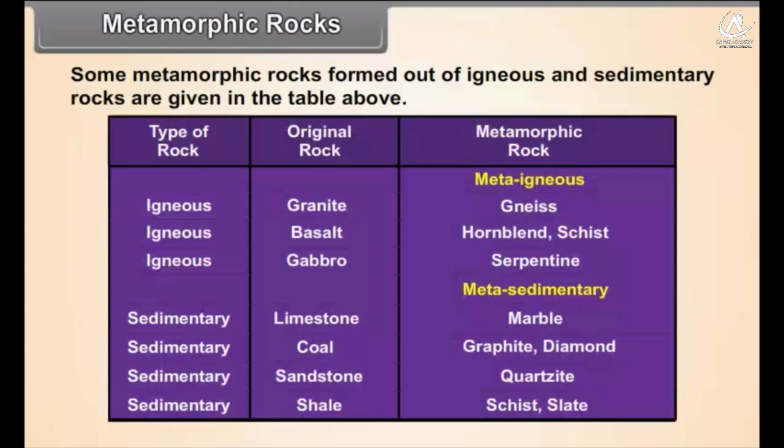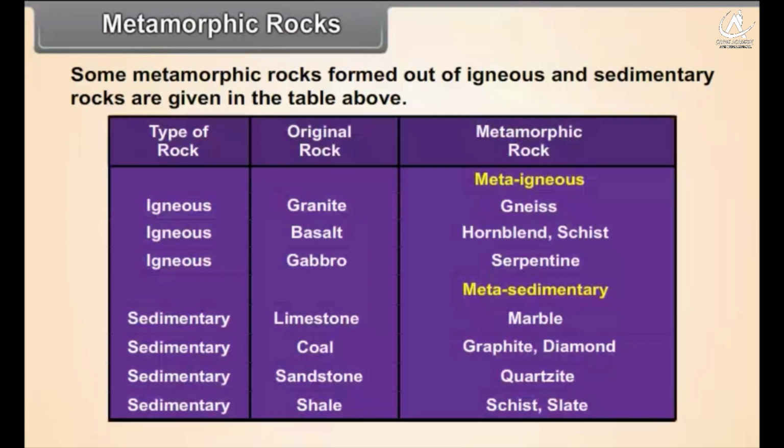Type of rock: igneous, original rock: granite, metamorphic rock: meta-igneous, gneiss. Type of rock: igneous, original rock: basalt, metamorphic rock: hornblende, schist. Type of rock: igneous, original rock: gabbro, metamorphic rock: serpentine.